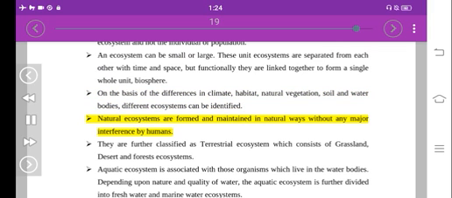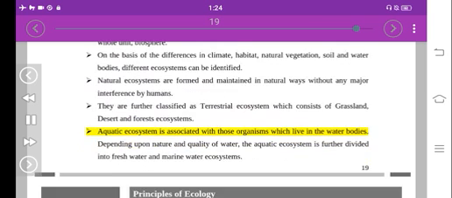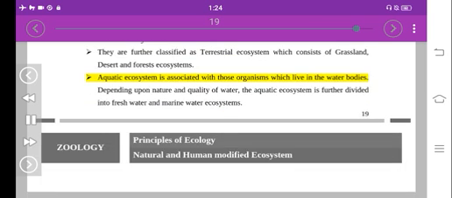Natural ecosystems are formed and maintained in natural ways without any major interference by humans. They are further classified as terrestrial ecosystem, which consists of grassland, desert and forest ecosystems. Aquatic ecosystem is associated with those organisms which live in the water bodies. Depending upon nature and quality of water, the aquatic ecosystem is further divided into freshwater and marine water ecosystems.